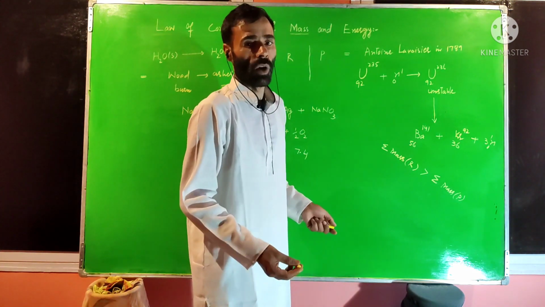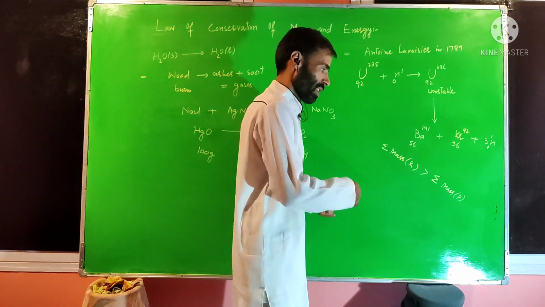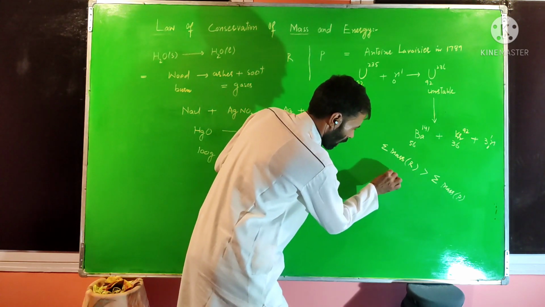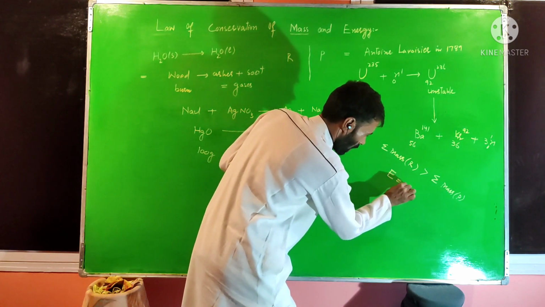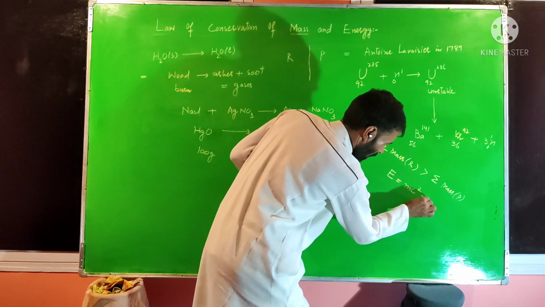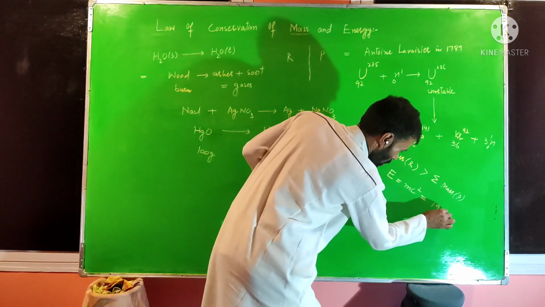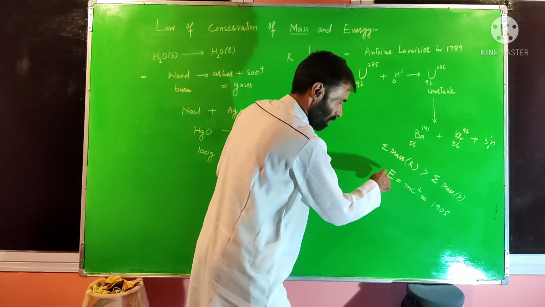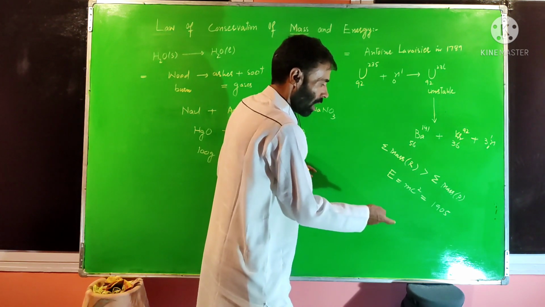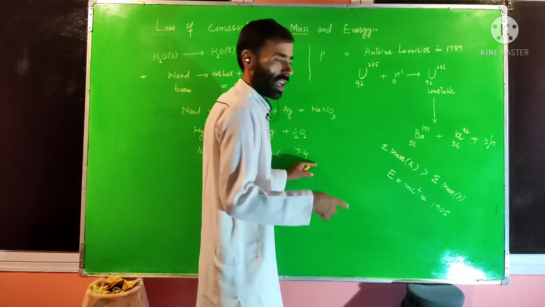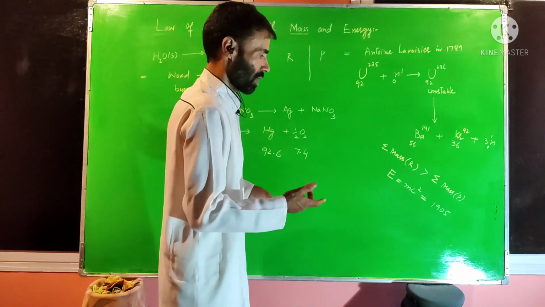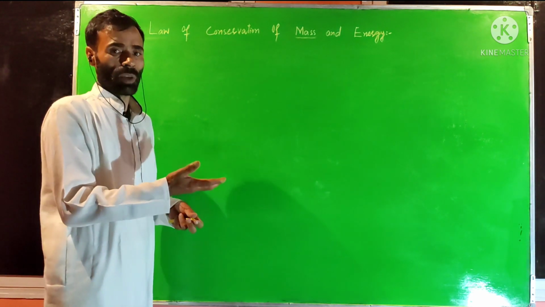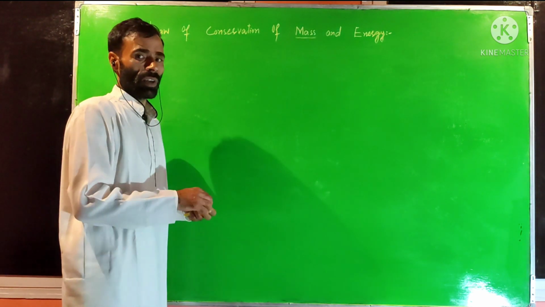That mass is lost, and that lost mass is converted into energy by an equation given by Albert Einstein. We know this famous equation, E is equal to mc squared, given by Albert Einstein in 1905. So according to him, mass and energy are interconvertible. He stated that energy can neither be created nor destroyed. We will take an example by means of which we will be able to determine how mass is converted into